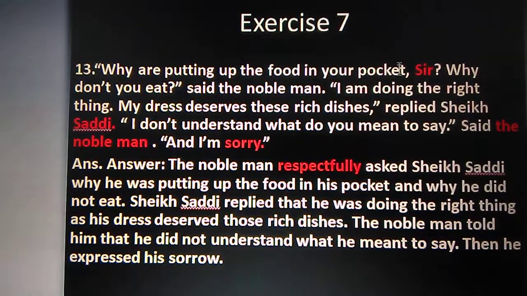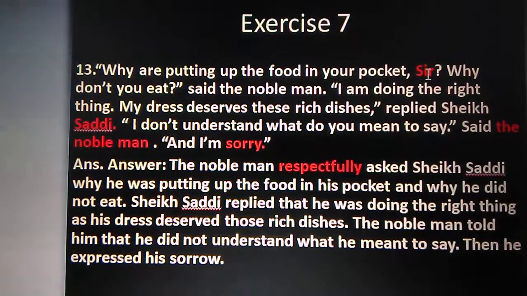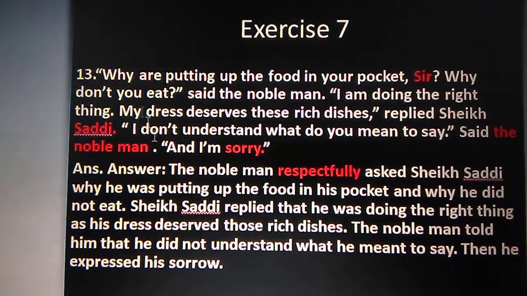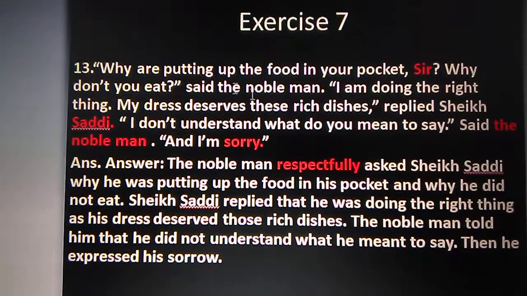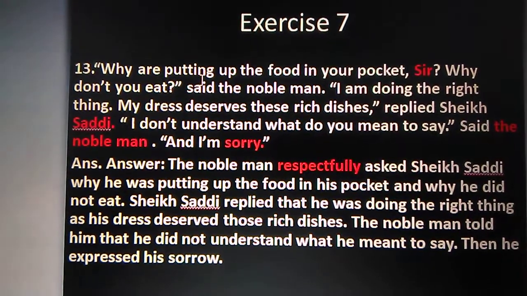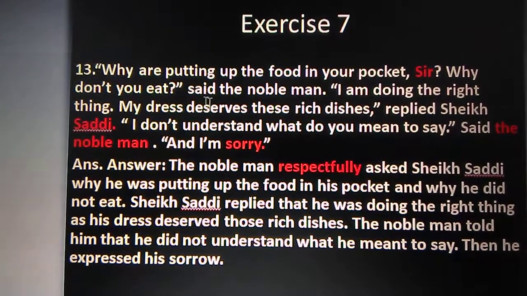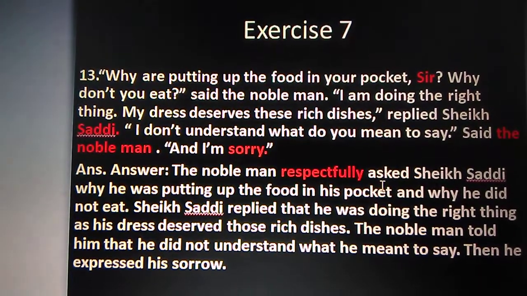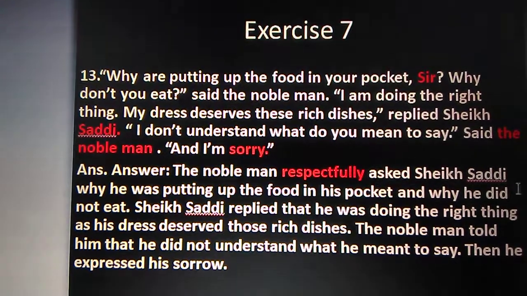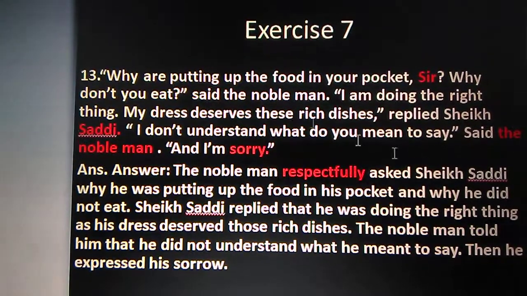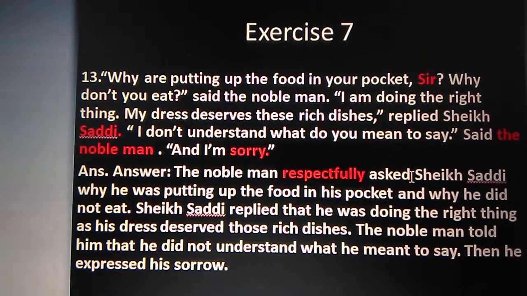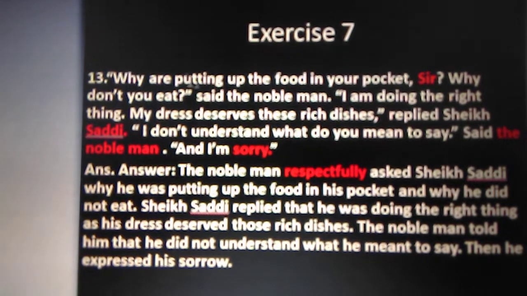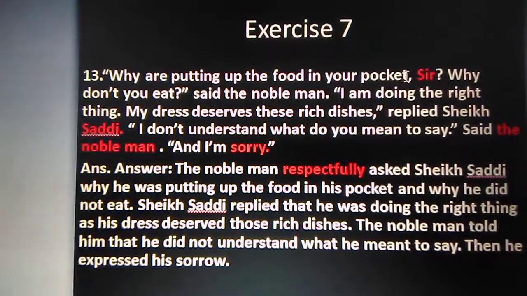If we get the word sir, then we use the word respectfully or politely in place of it. So the first sentence I will change. The speaker is the nobleman. As it is an interrogative sentence and it is a WH interrogative, said will be changed to asked. The nobleman respectfully asked Sheikh Shadi. After ask, there will be no to. After said there is to, but after ask there will be no to. So the nobleman respectfully asked Sheikh Shadi why he was putting the food in his pocket.